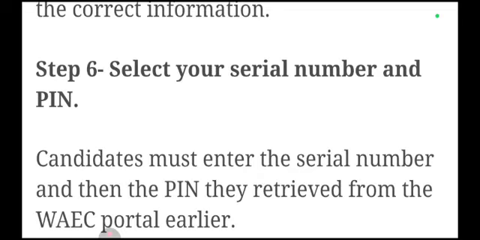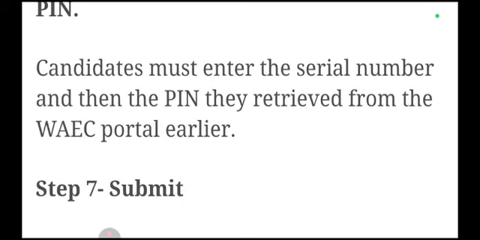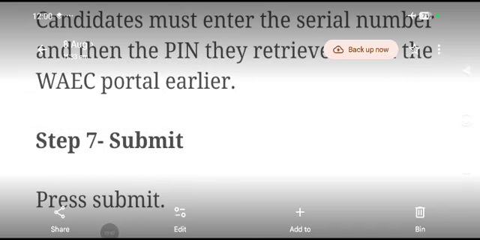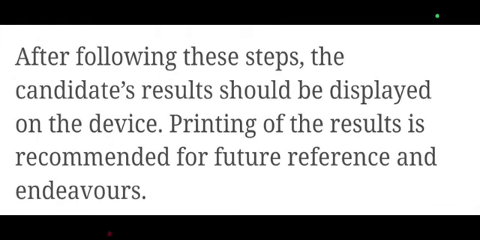Put your serial number, put your PIN. You will see the space. Candidates must enter the serial number and then the PIN they retrieved from the WAEC portal earlier. That one I showed you. You must put it, then submit. Once you do it, you click on submit. Bam, it will submit. Then after following these steps, your result, either your result or your child's result, should be displayed on the device.